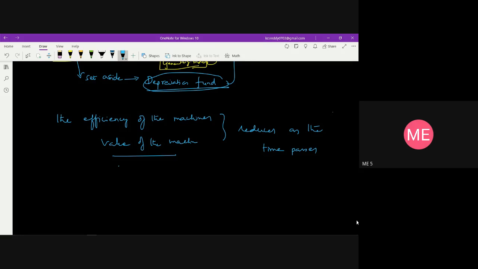Depreciation can be measured on the indirect expenses, that is idleness, as well as repairs and maintenance. Obsolescence is defined as a loss in the utility of an asset due to the development of improved or superior equipment, but not due to physical deterioration. So this is one more very important term in depreciation.